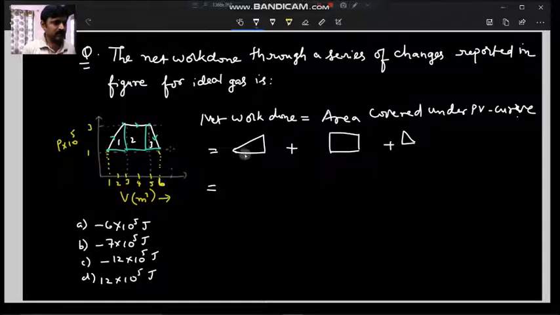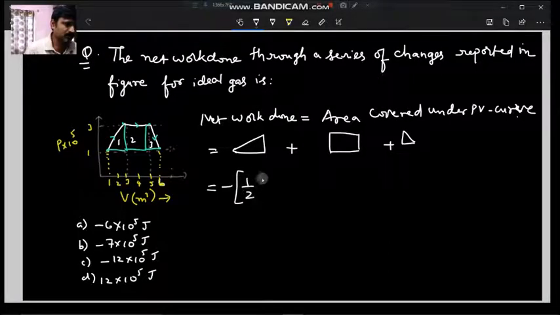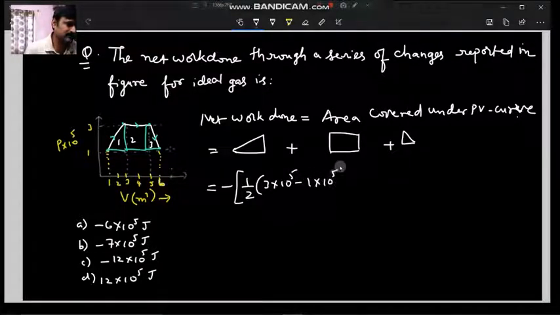If you take half of the work done in the first triangle, half of the work done in the third triangle, and the second, if you take the work done it is negative, so minus of that. See the first triangle, this is 1 by 2, the final pressure is 3 into 10 power 5 minus the initial pressure 1 into 10 power 5, and the change in volume is 3 minus 1.